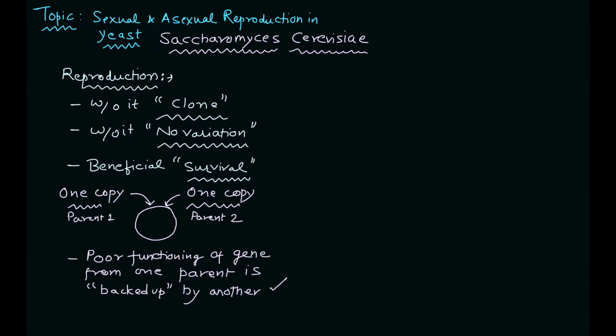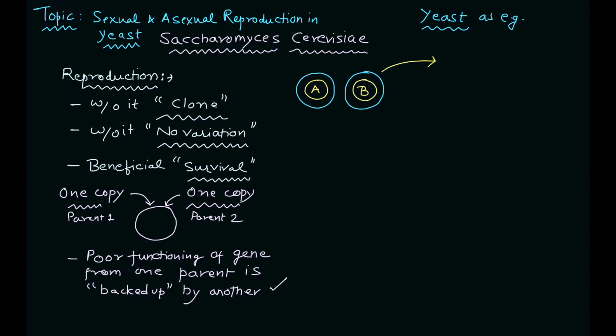Now let's take the example of yeast cell and discuss the different forms of reproduction in the yeast cell. Here I'm taking the example of a and alpha cell types. These are haploid cells, and what I'm showing you here is that because of mating they formed a typical diploid cell, which is represented by a/alpha. So through the process of mating, these haploid cells formed the diploid cell, and in that case a single copy of each chromosome was provided by each cell.